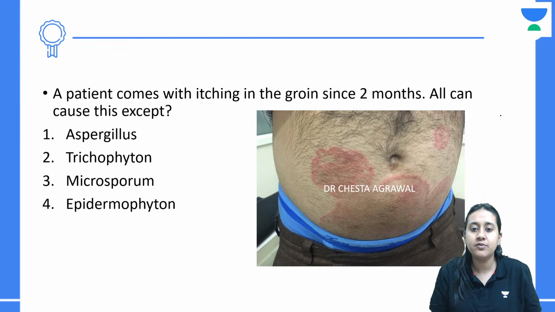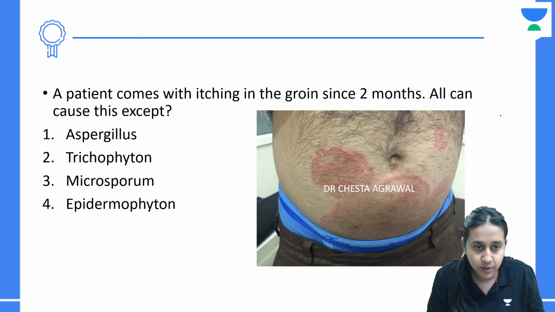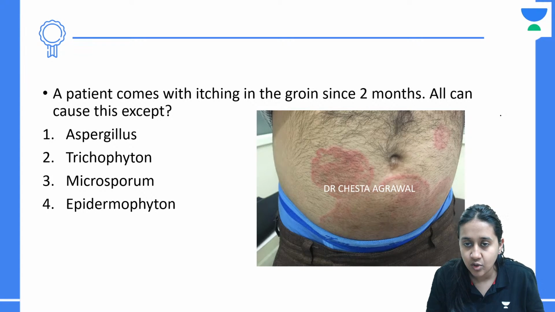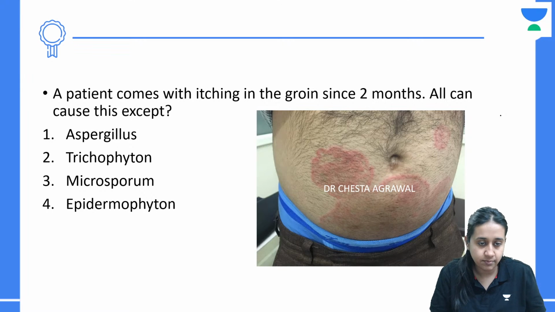Next question. A patient comes with itching in the groin since 2 days. All causes this except aspergillus, trichophyton, microsporum, epidermophyton, etc. What is the correct answer? Rakesh. Then we have Kaustubh, Ashmita. Patient comes with itching in the groin since 2 days. All can cause this except aspergillus, trichophyton, microsporum, or epidermophyton.